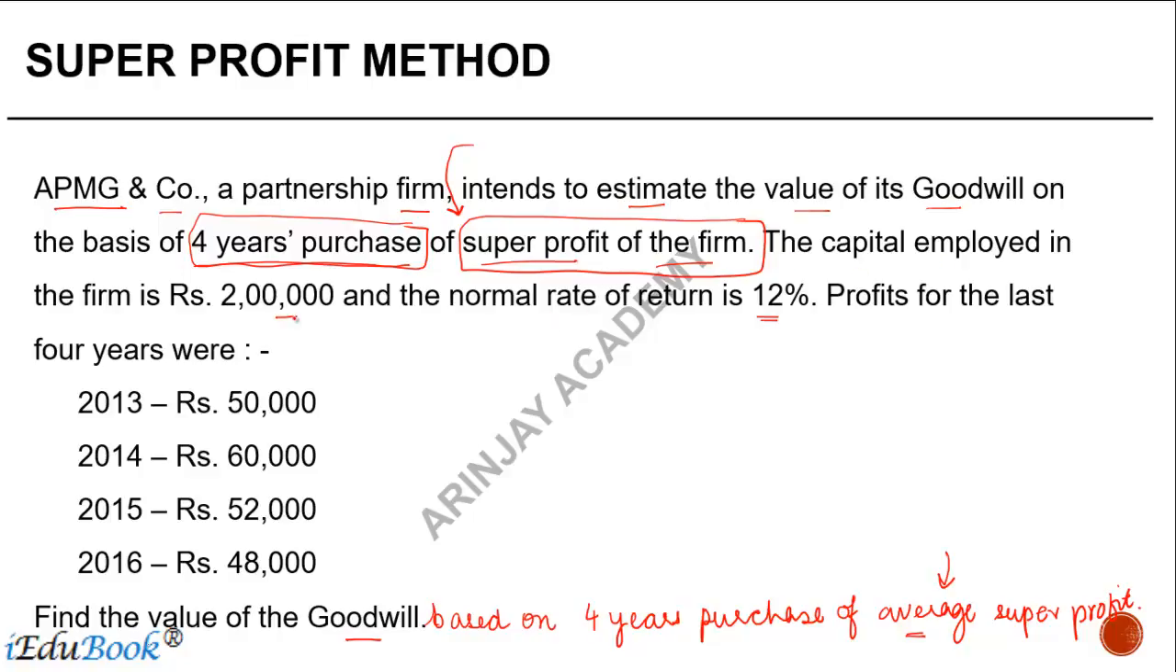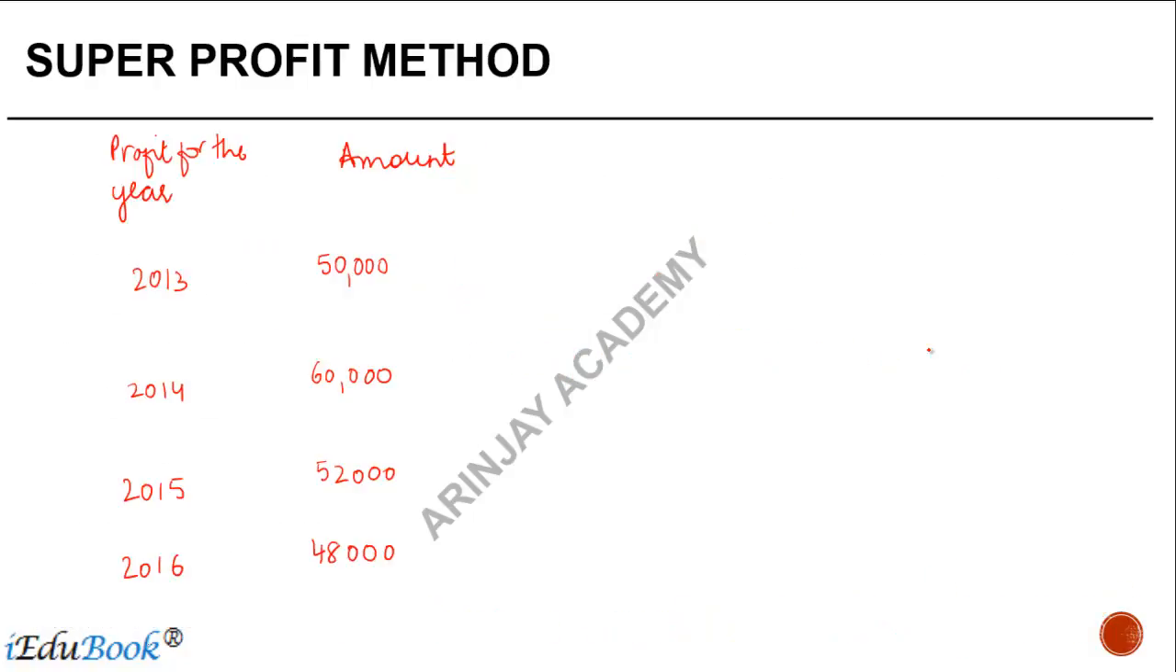You are told that the capital employed is 2 lakh and the normal rate of return is 12%, which means that the normal profit expectation which this investor had was that he is going to earn 12% on 2 lakh. So how much is the normal profit? It is going to be 2 lakh into 12%, or 24,000 per annum. So my normal profit expectation was 24,000 per annum, whereas I made more money every year.